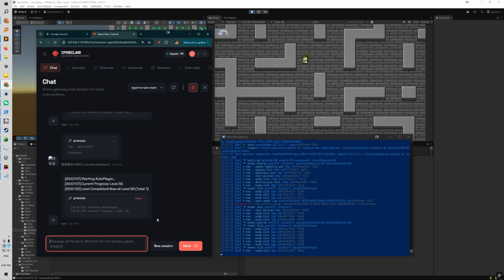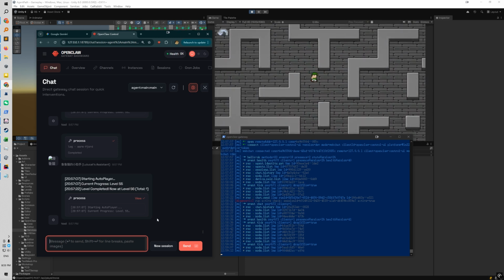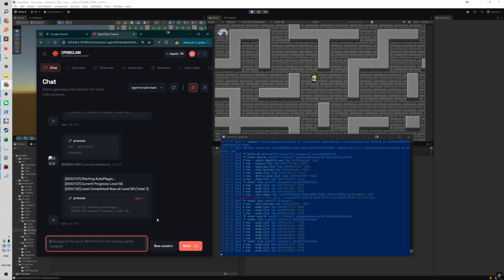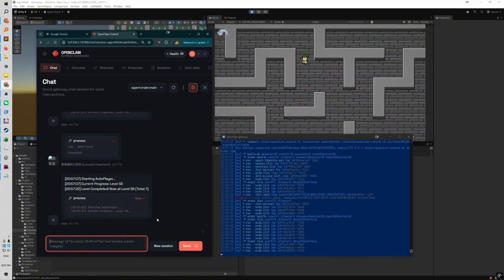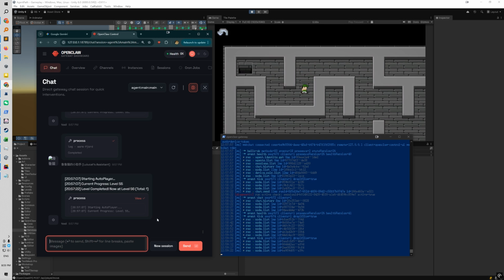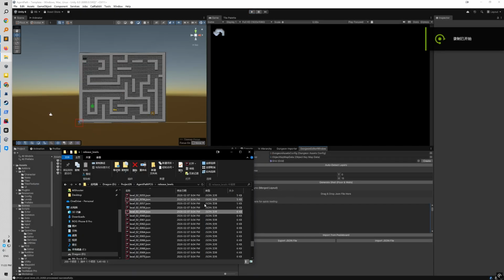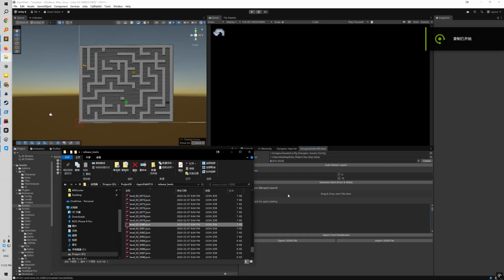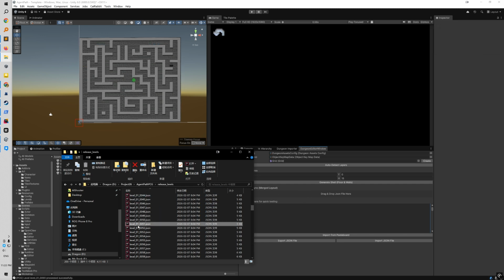Lulucat felt that testing only a few levels wouldn't be convincing enough. To test the AI's limits, he developed an automated level importing tool. Using OpenClaw's PCG capabilities, he called the Gemini API to batch produce 200 dungeon levels. Through this tool, all level layouts are instantly converted from JSON data into Unity prefab assets, greatly increasing efficiency.